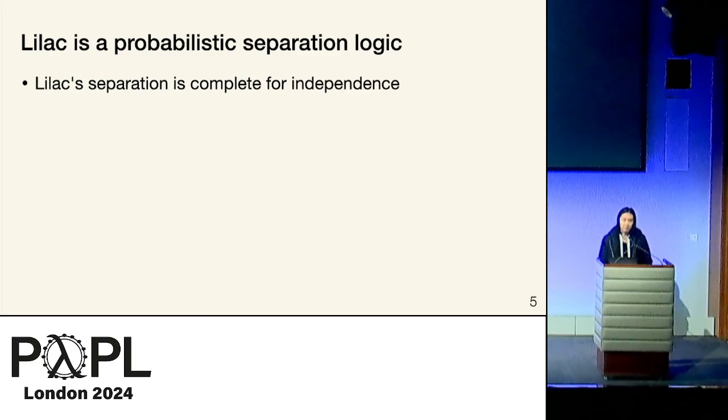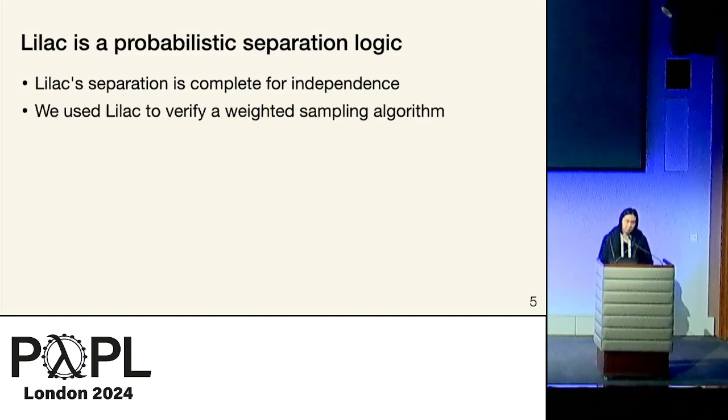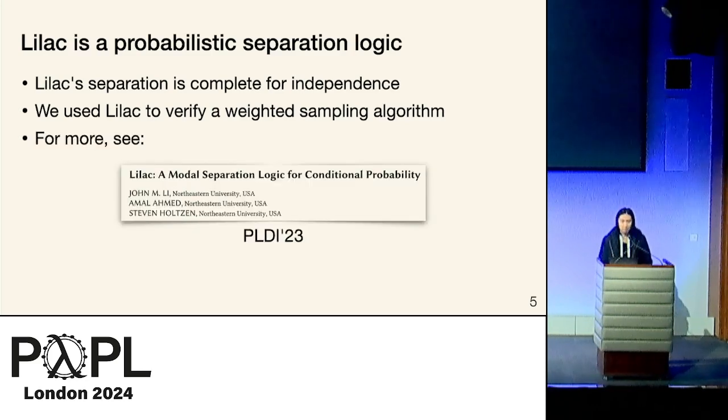So we show that every independence relationship can be expressed as a separating conjunction. So in some sense, it's complete for independence. And we use it to verify some fun randomized algorithms. If you're interested in the details, you can check out our PLDI paper, which came out last summer.